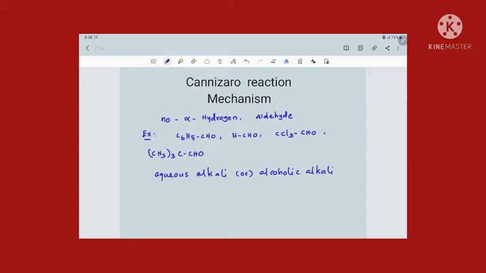In Cannizzaro reaction, the aldehyde we use undergoes oxidation as well as reduction. The same aldehyde will undergo oxidation and reduction. What do we call this? Auto oxidation reduction.